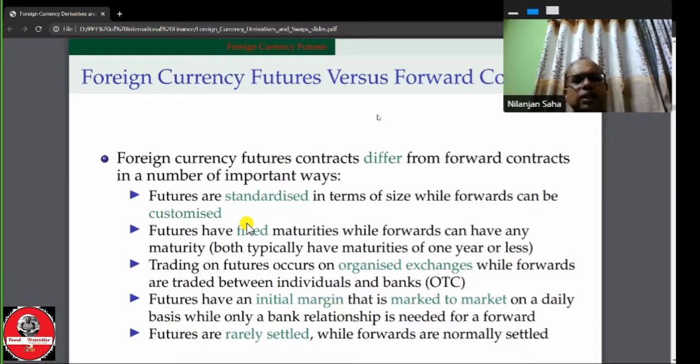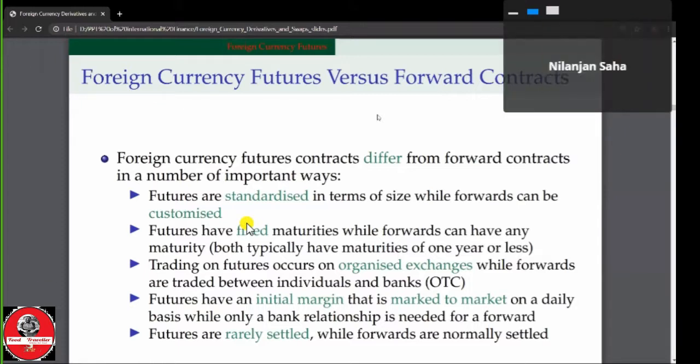Futures have margin. In the case of the margin, the purchaser must pay an initial margin to a broker as a collateral or security, which is marked to market on a daily basis, while only a bank relation is needed in the case of a forward contract. In the case of the forward contract, no initial margin is required because